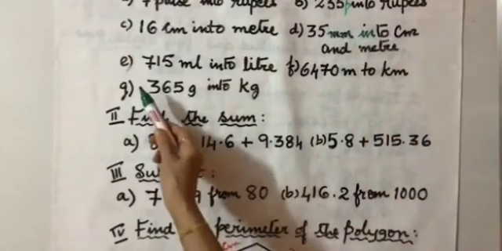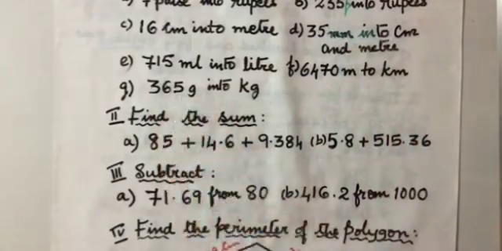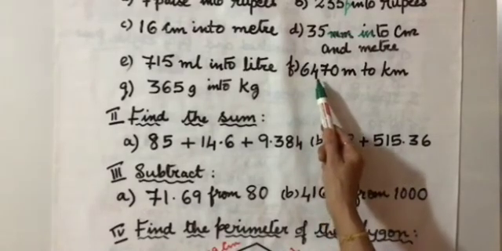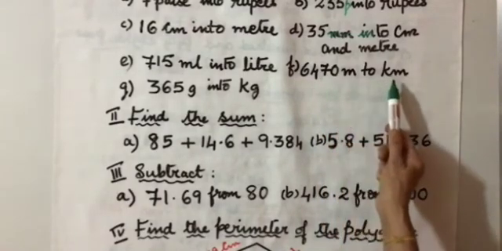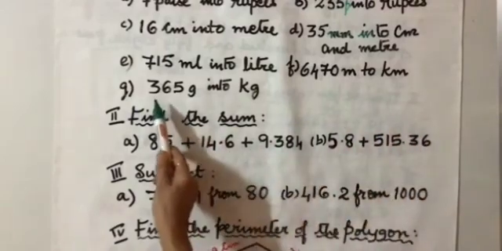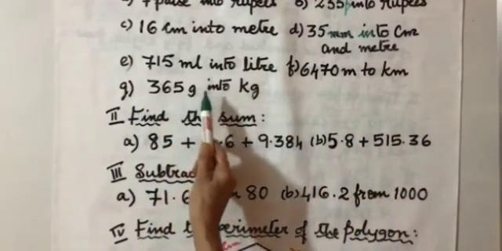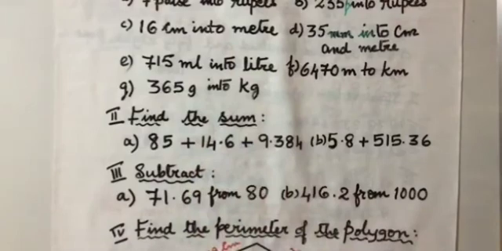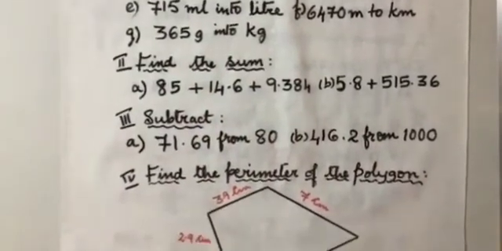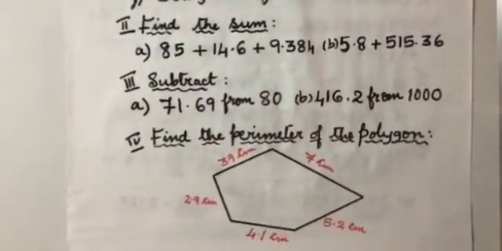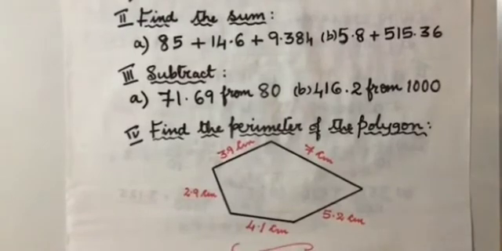Okay. Next one, 715 milliliters to liters, 6470 meters to kilometers, 365 grams into kilograms. We have learned today how to convert. Please do the conversions.